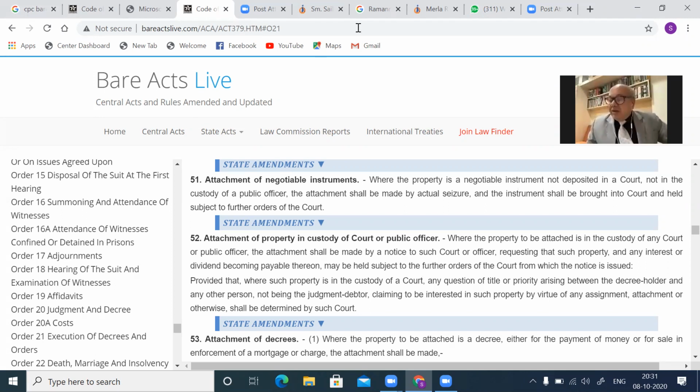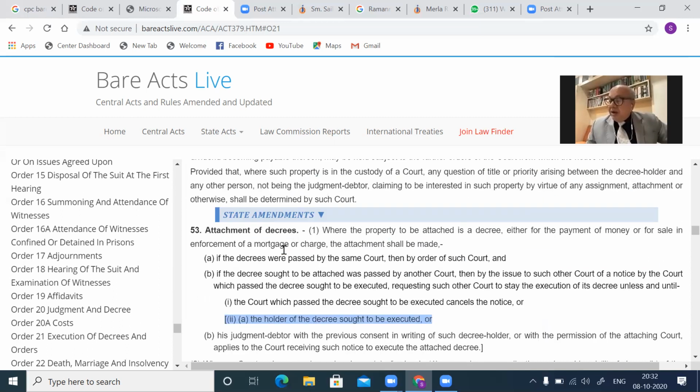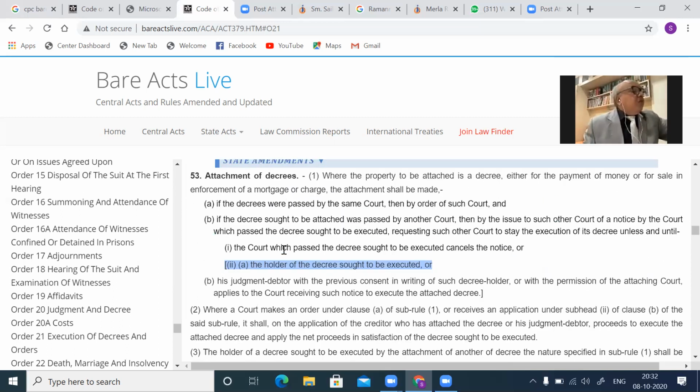Then Order 21, Rule 53, attachment of decrees. Attachment of decrees. Sorry, can you see me? Yes, sir. Order 21, Rule 53, attachment of decree.